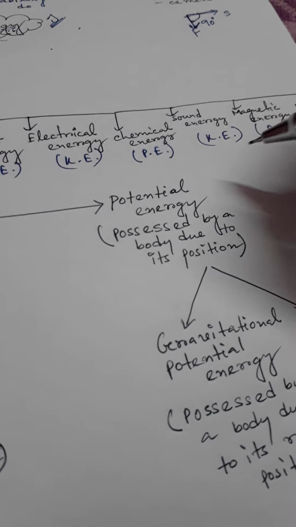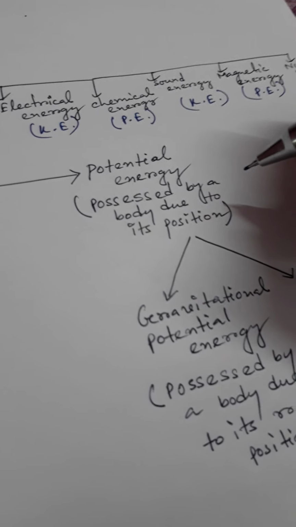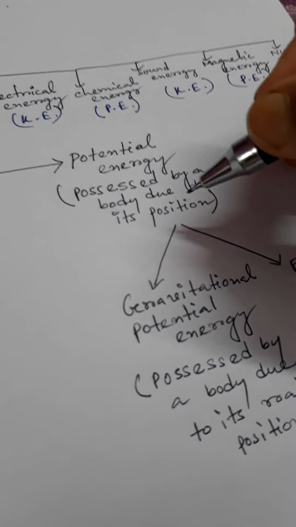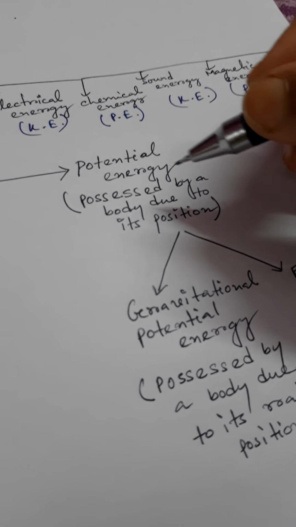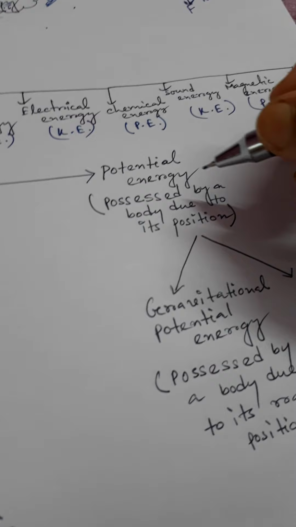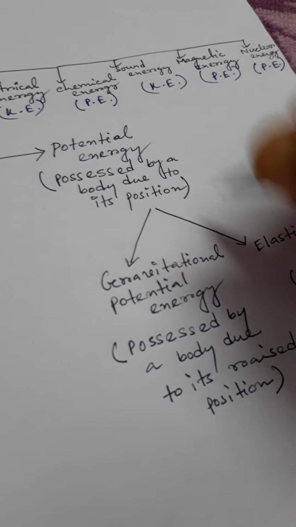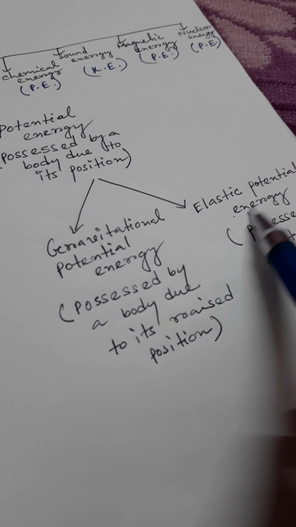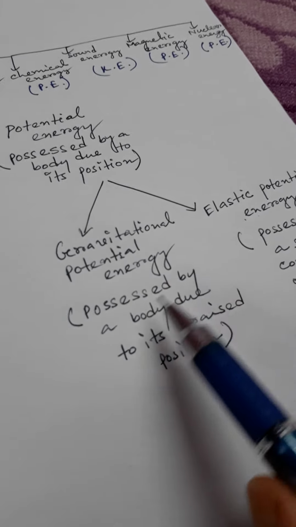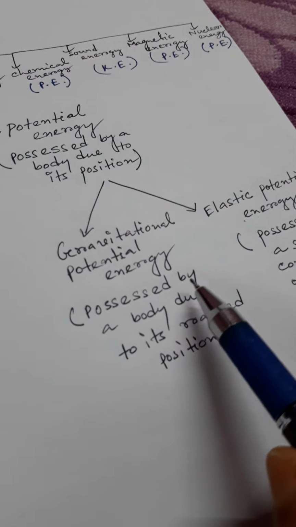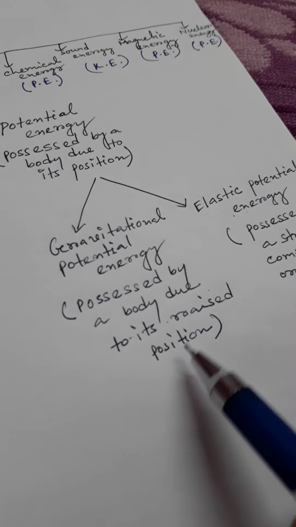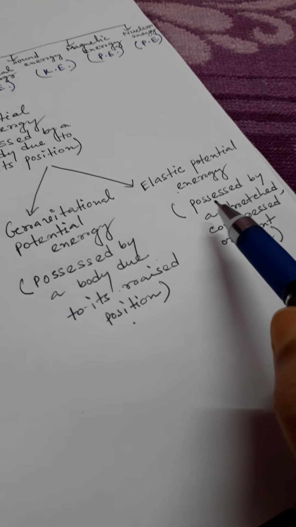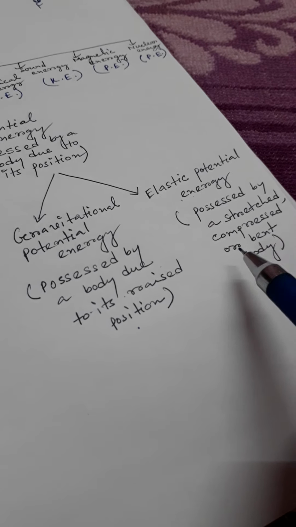Now let's see the potential energy. Potential energy is the energy possessed by a body due to its position, meaning due to its position how much energy is possessed by a body. It is called the potential energy. Potential energy is of two types. One is gravitational potential energy and another is elastic potential energy. Gravitational potential energy is the energy possessed by a body due to its raised position, and elastic potential energy is possessed by a stretched, compressed or bent body.